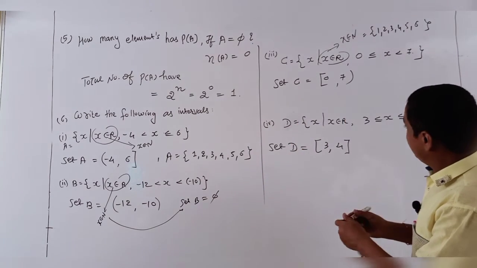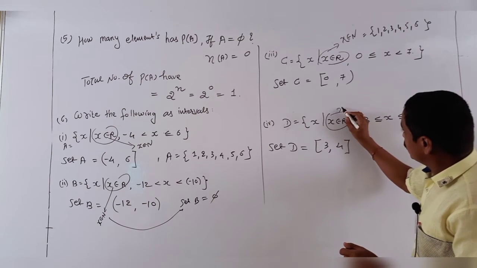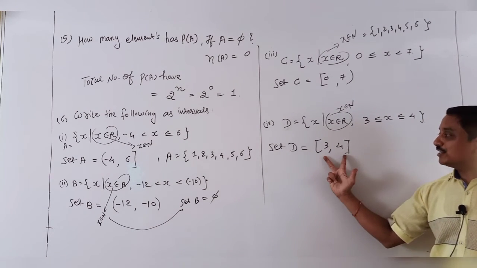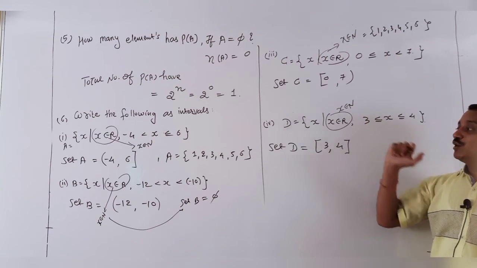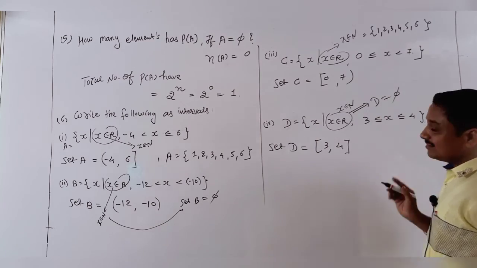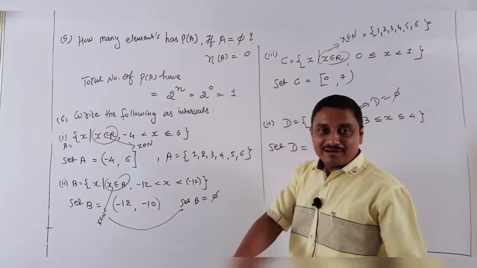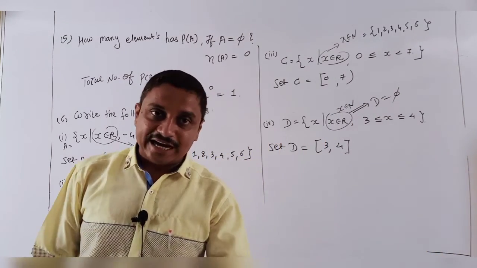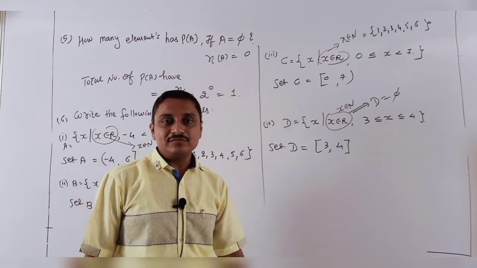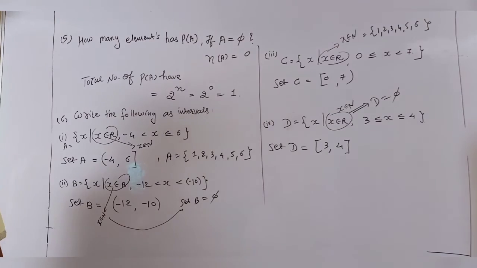And last, if I change to natural numbers for [3, 4], guess what the answer is? My answer is the null set, because no natural number is present between 3 and 4. Correct? Yes, we are done.